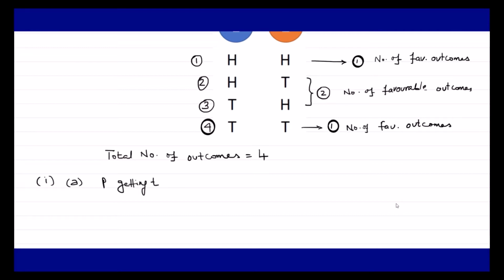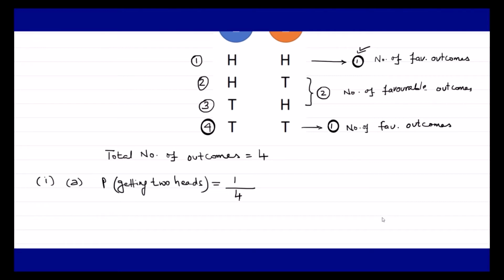Probability of getting two heads is equal to the number of favorable outcomes upon total number of outcomes, as we very well know that the probability of an event is given by the number of favorable outcomes upon the total number of outcomes. So in the case of 2 heads, as I told you earlier, the number of favorable outcomes is 1. So I am going to write 1 upon the total number of outcomes, that is 4. So probability of getting 2 heads we got is 1 upon 4.